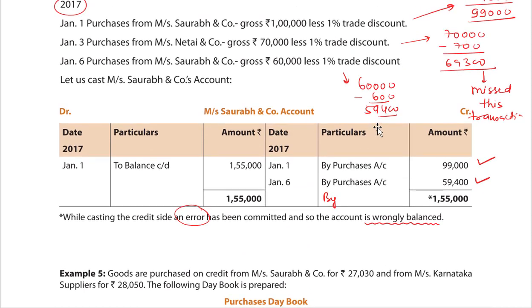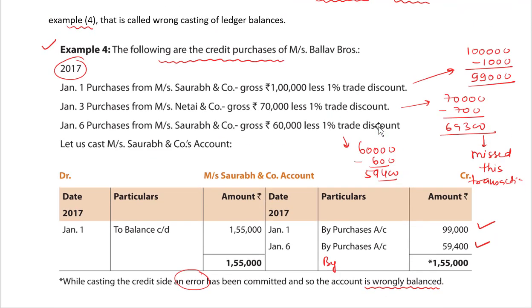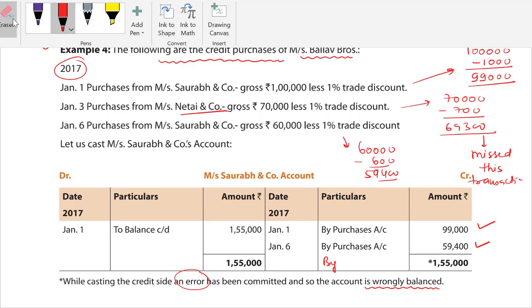So we should record it over here. Messrs. Ballav and Brothers. Purchases from Saurabh and Company is 1 lakh. Purchases from Netai and Company is this. And purchases from Saurabh and Company is 60,000. Let us cast Messrs. Saurabh and Company's account. Students, you should understand one thing over here, that Netai will not come over here. Why? Because this is not Netai's account. So it's fine.